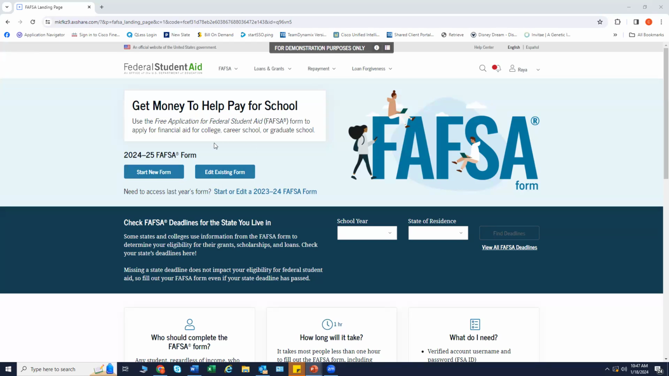As you can see, there is an edit button. We have been receiving feedback that it has been difficult for students to make edits. If possible, we recommend that you start and finish the FAFSA form and avoid any edits when possible.